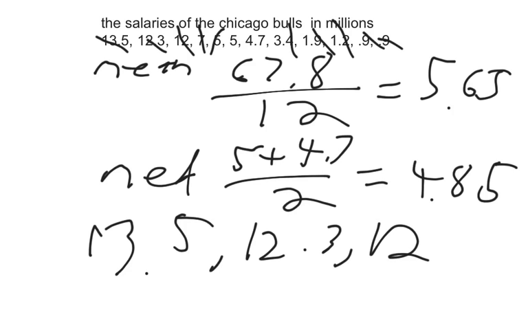So you have to decide when you're doing this which number you want to use, and why you want to use it. Normally, when we talk about something where we have a few numbers that change it, we normally use the typical number to be the one that is more accurate, but it depends on what you want to do with these numbers, because you can spin numbers a certain way if you want to. So that's how we find the mean and the median, and that's going to be it for this lesson.